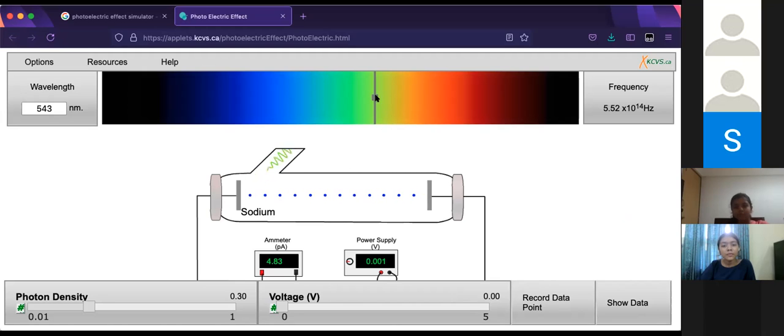Okay. So at 545 nanometers, electrons have just started to eject, right? So the threshold is somewhere around 545, 546 nanometers. So that's one thing. What if I increase the wavelength a lot, as Kaveri said?